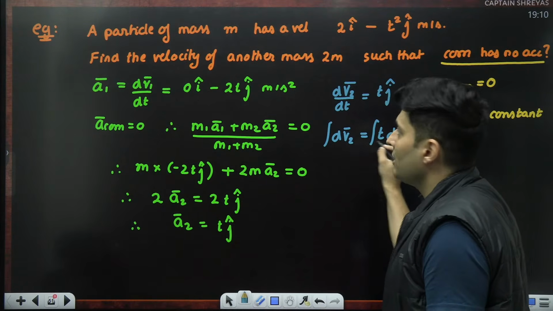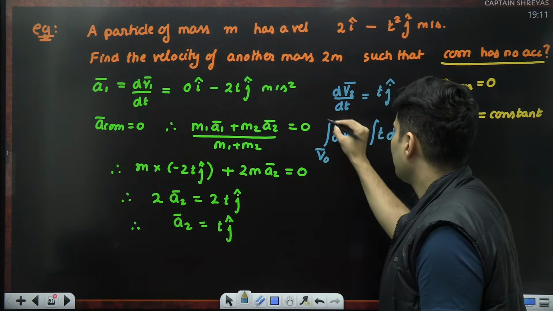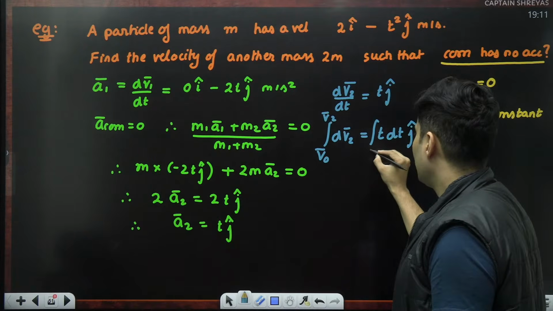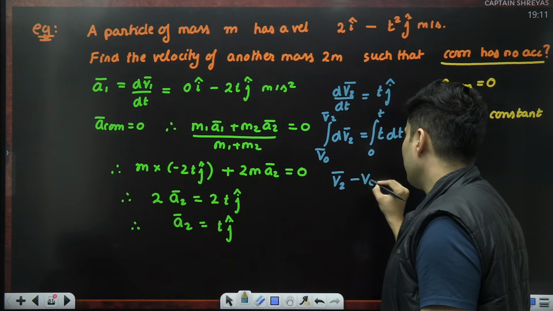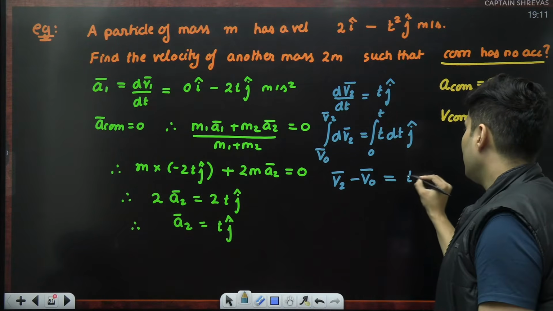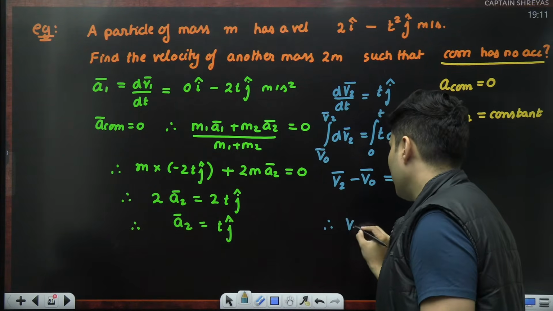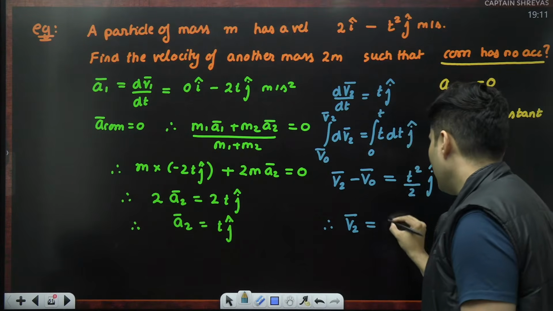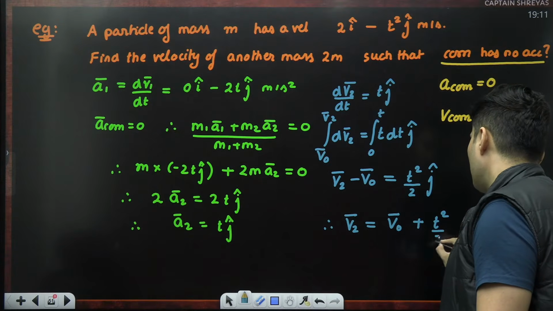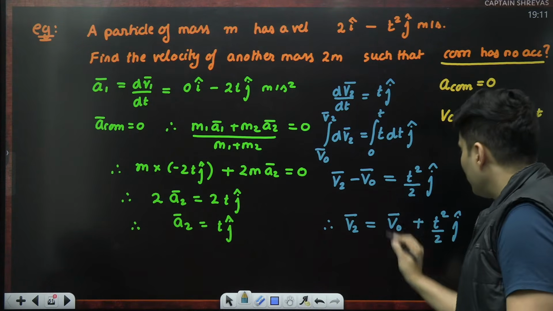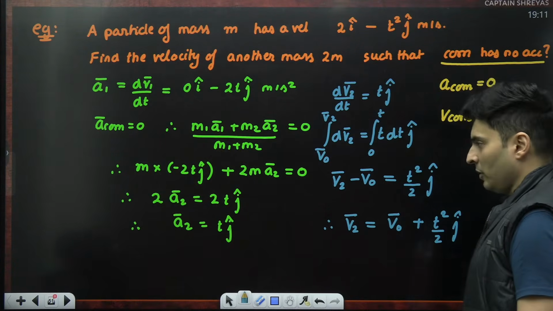I don't know the initial velocity of the second mass, so I'll have to assume some v naught. The final velocity will be v2. Initial time will be 0, final time will be t. So v2 bar minus v naught bar will be equal to t square by 2 j cap. Therefore, the velocity of the second particle will be some constant plus t square by 2 j cap. It will be of this form, where v naught is the initial velocity.